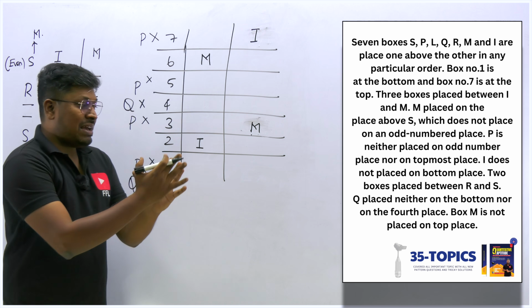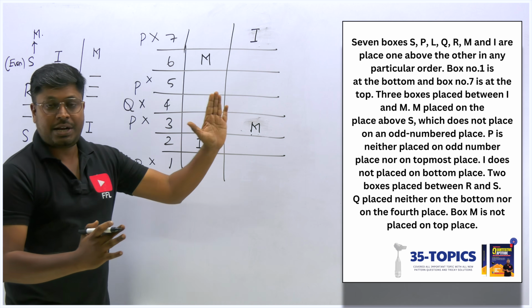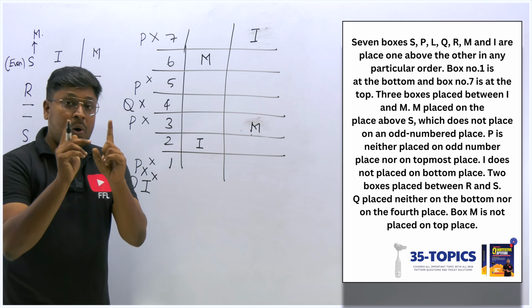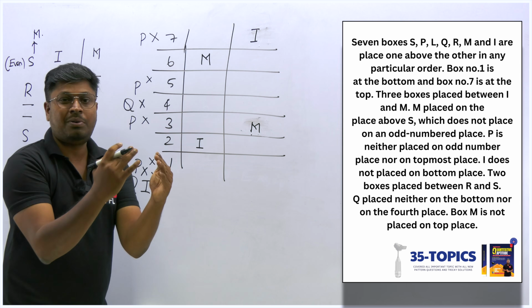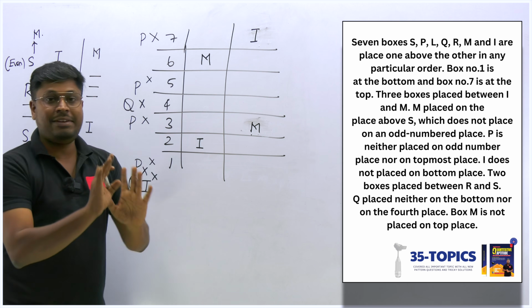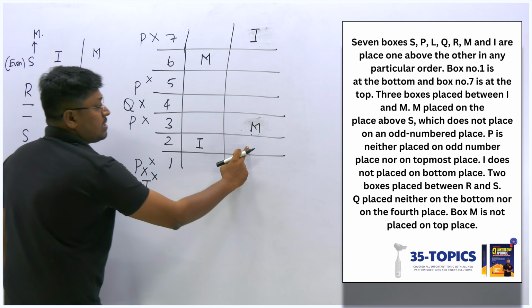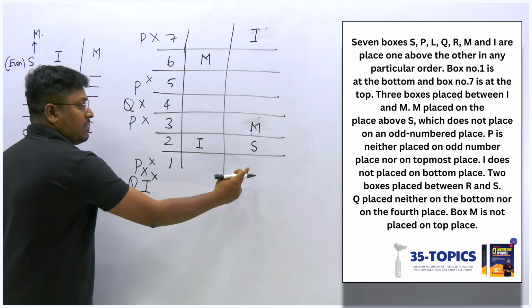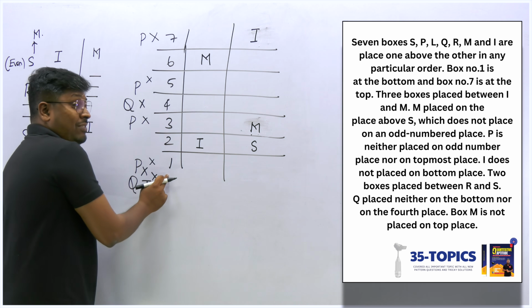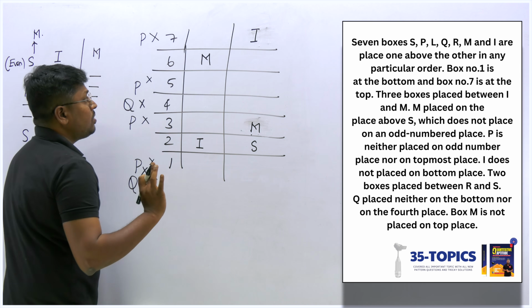And now I think we have read the complete question. Let's now try to fix all the clues here. We know one clue that above it should be M, not immediately above, somewhere above, and S is on an even number. See, in this possible diagram, I can fix S here, only one chance, because if I fix S here, then S will be at an odd position, and S should be at an even position.